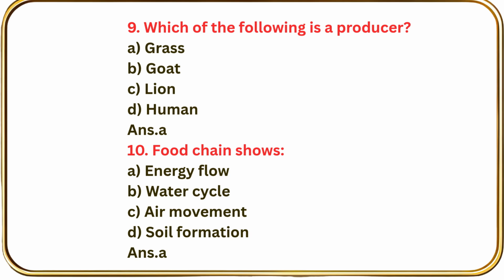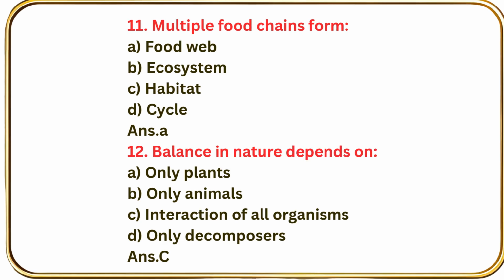Question number 10. Food chain shows energy flow, water cycle, air movement, soil formation. Answer A, energy flow. Question number 11. Multiple food chains form food web, ecosystem, habitat, cycle. Answer A, food web.